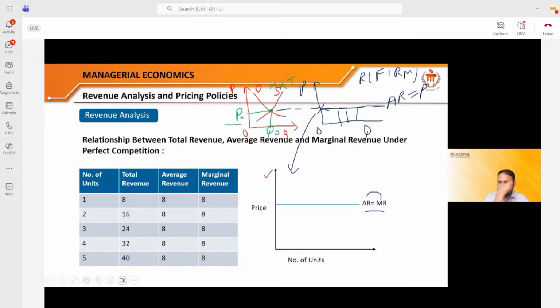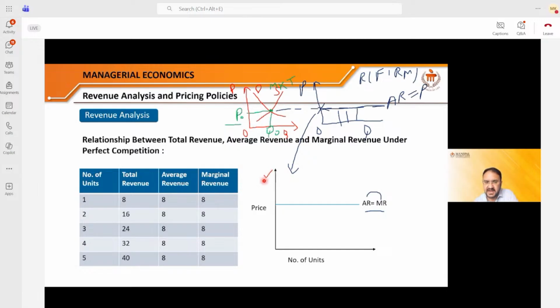So what is the learning? Let's cut short. In the perfectly competitive market, a large number of firms are selling the product and a large number of buyers are buying the product. The products are homogeneous in nature. They are of similar characteristics and the same price. Because of this, whatever price is decided by the industry or entire market, that price is followed by the individual firm.